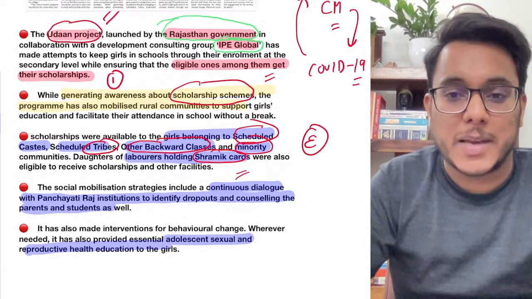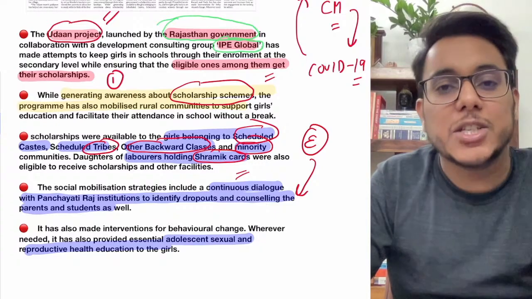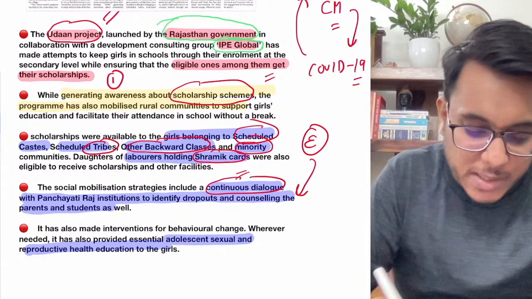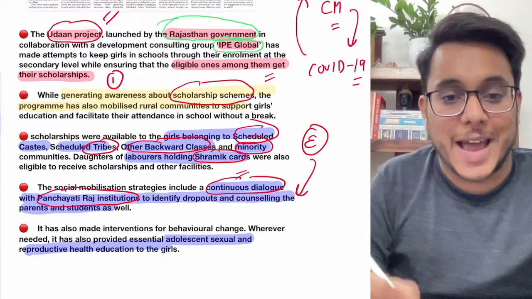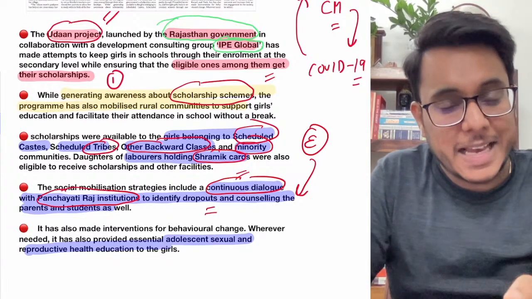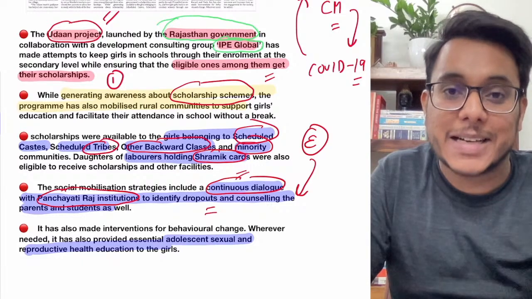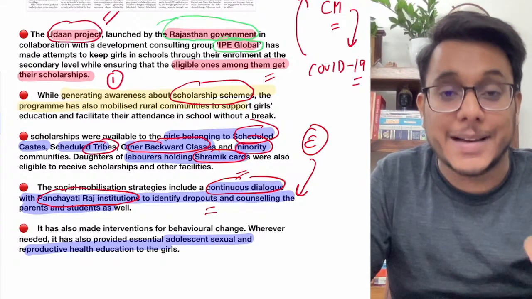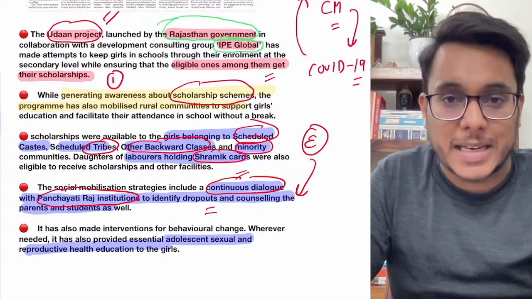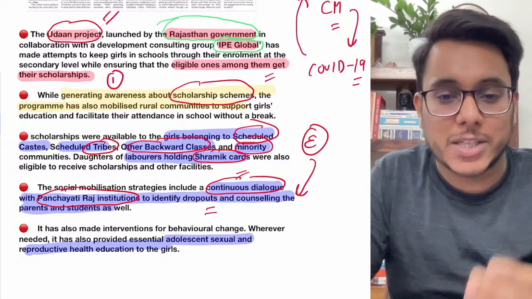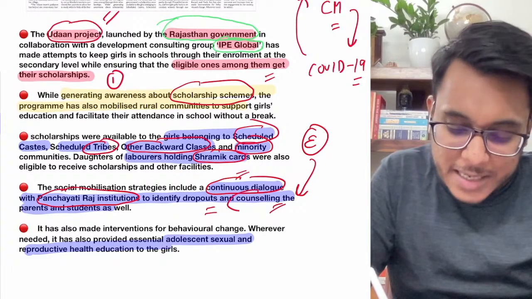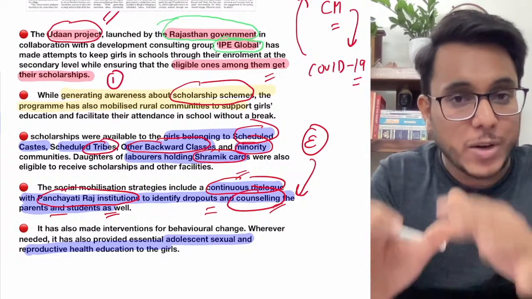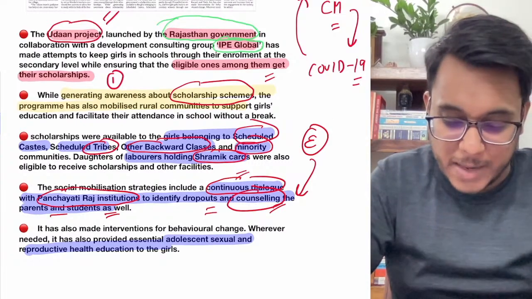So the economic support is being given. And guys, secondly, the behavioral change and the attitudinal change is also being brought by the UDAN project. They are holding a continuous dialogue with the Panchayati Raj institution, and they are identifying the dropout girls. The volunteers are going to the family and sensitizing the parents about the importance of education, and in case the girls are being married, what are the dangers of early pregnancy, how it is an offense. All such sensitization is being given. Counseling is being given to the parents as well as the students on how they are to be sent back to school. So attitudinal or behavioral and the economic support is being provided here.